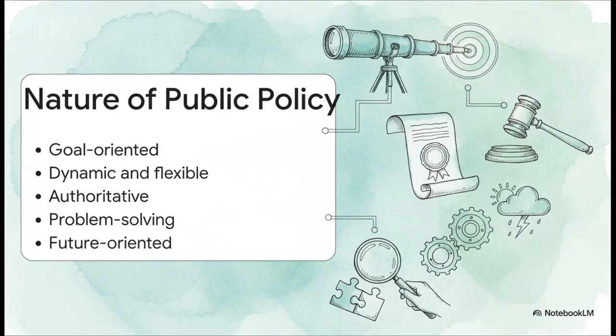So, what is the true nature of government action? Well, public policy isn't just abstract paperwork. It's a highly dynamic problem-solving mechanism. It's goal-oriented and future-oriented, meaning it's literally designed to achieve public welfare and anticipate tomorrow's headaches. It's authoritative because, obviously, it carries the legal backing of the government. And crucially, it has to be dynamic and flexible. As circumstances change, think about sudden economic shifts or climate change, the policies just have to adapt.